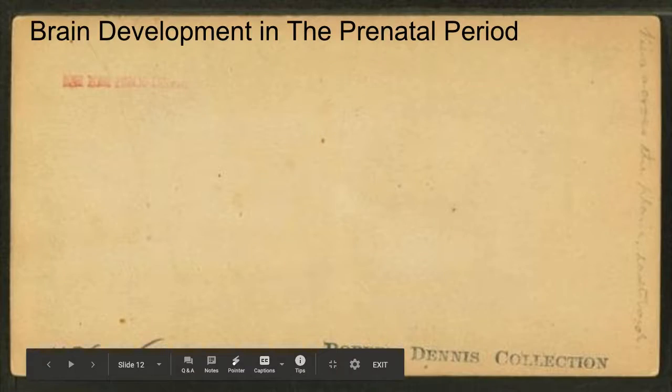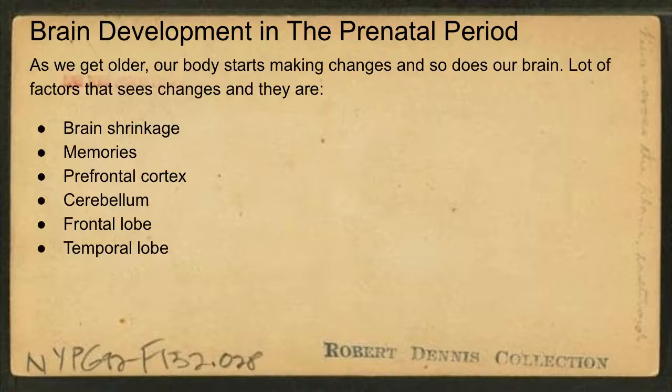Brain development in the prenatal period. As we get older, our body starts making changes, and so does our brain. Lots of factors see changes, and they are brain shrinkage, memories, prefrontal cortex, cerebellum, frontal lobe, temporal lobe.